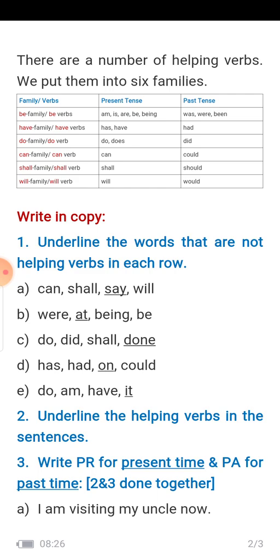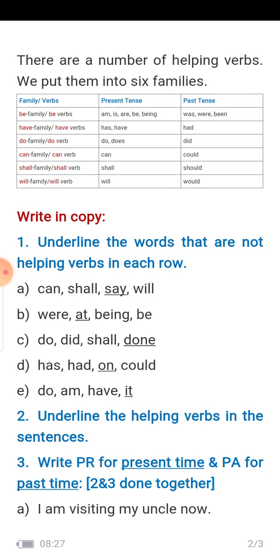Now this exercise you have to write in copy. Underline the words that are not helping verbs in each row. We will write in grammar copy. Can, shall, say, will. Say is an action verb, so we have to underline it. Where, at, being, be. At is a preposition.